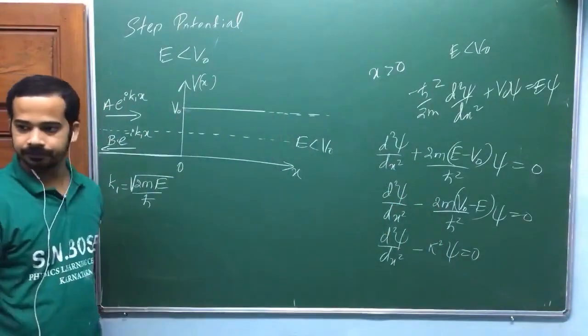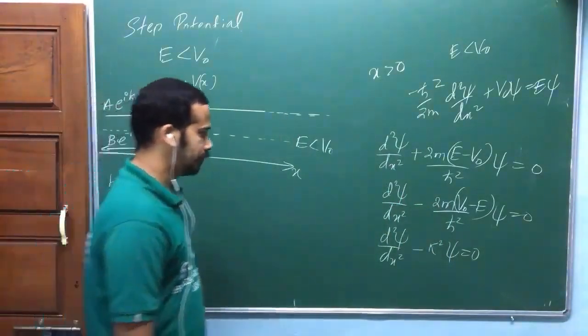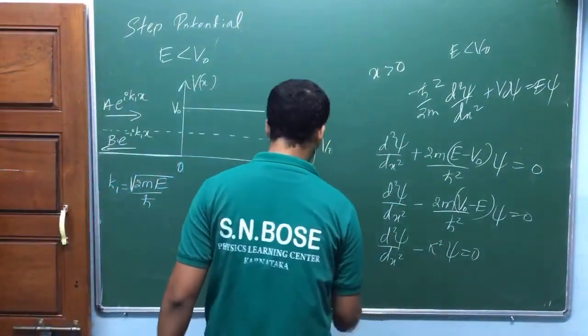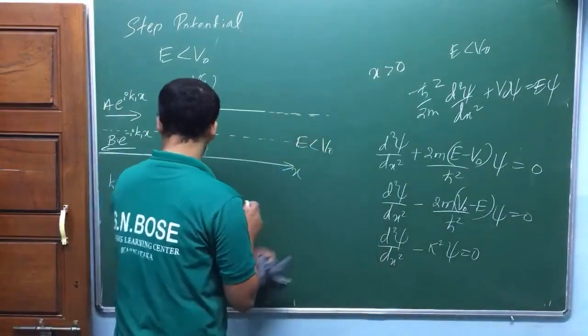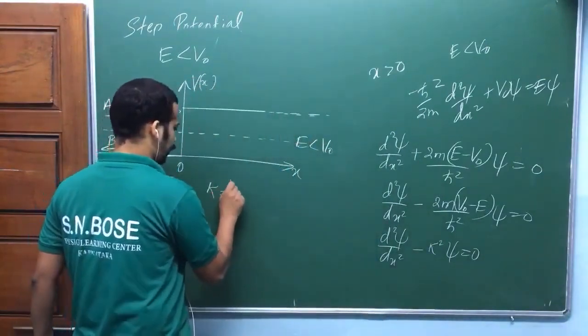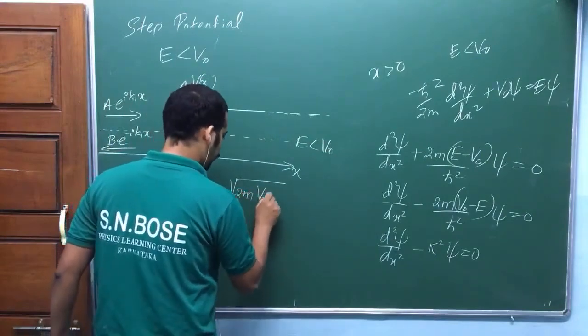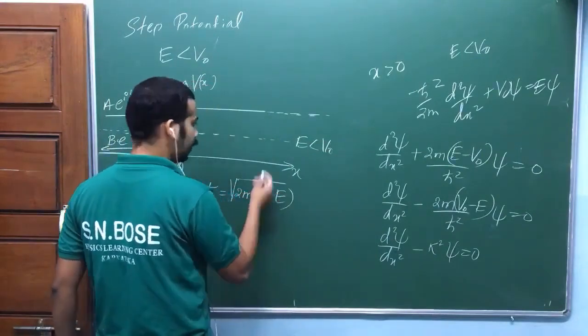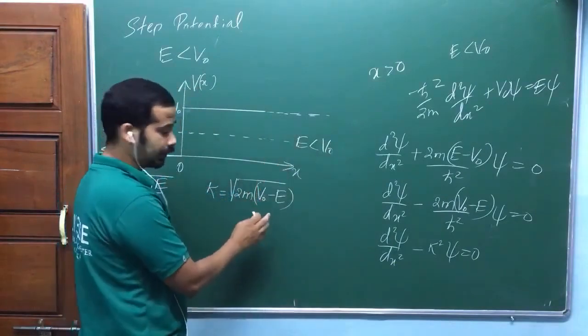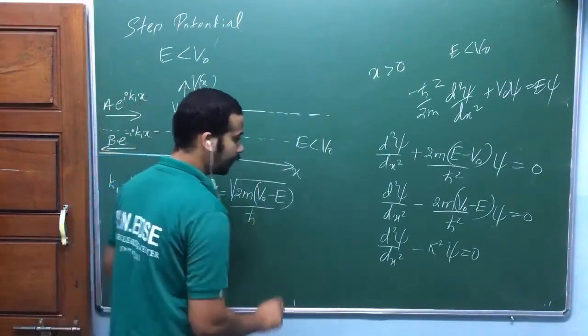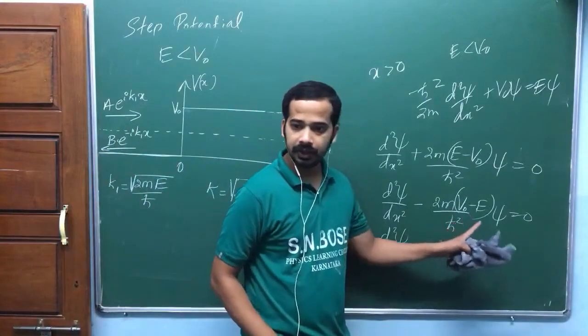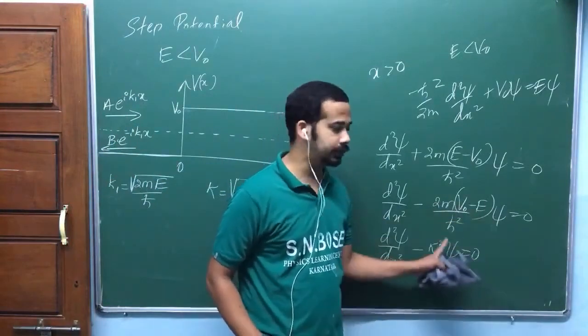Now what is kappa? Kappa is the root of 2m (V naught minus E) by h bar, because V naught minus E is positive now. Kappa is real. I take a negative sign outside so that this is a positive quantity.